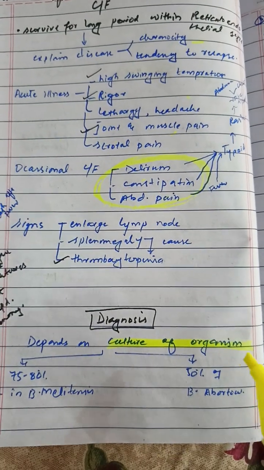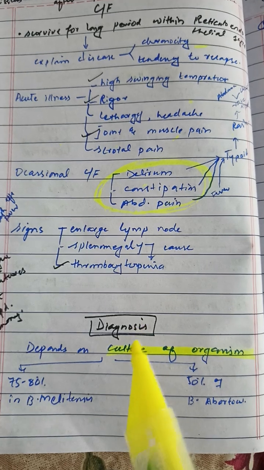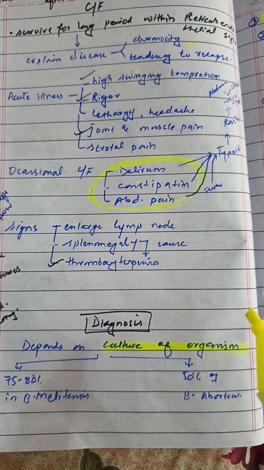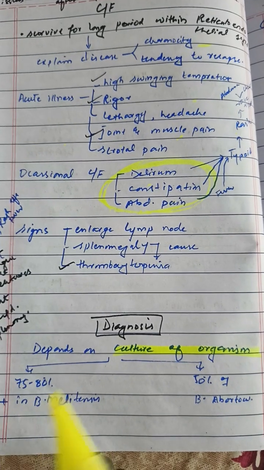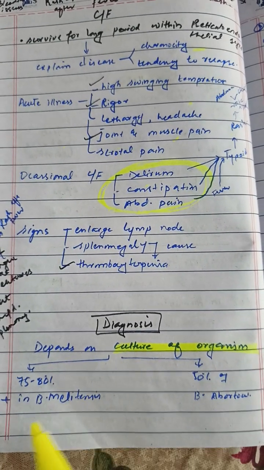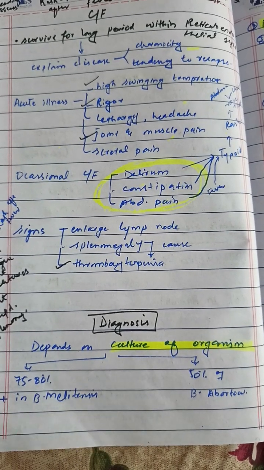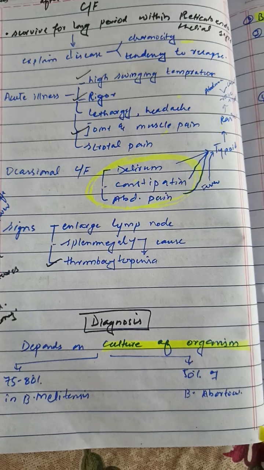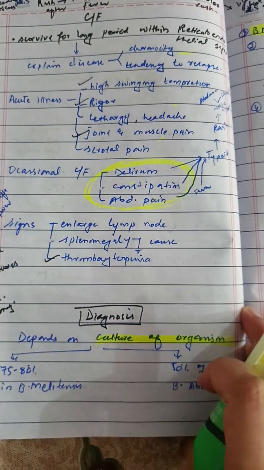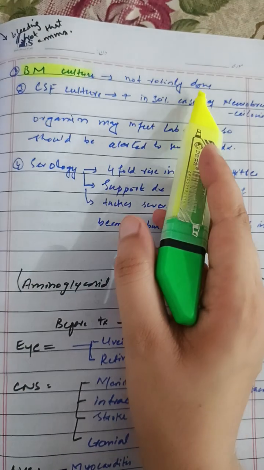Now, how will we diagnose? The definitive and correct diagnosis of the disease will be confirmed by culture of the organism, and in 70 to 80% of cases the culture is positive for Brucella melitensis, which means that this species causing the disease is very common, and in 50% of cases it is positive for Brucella abortus. We can also do bone marrow culture, but it is not routinely done.